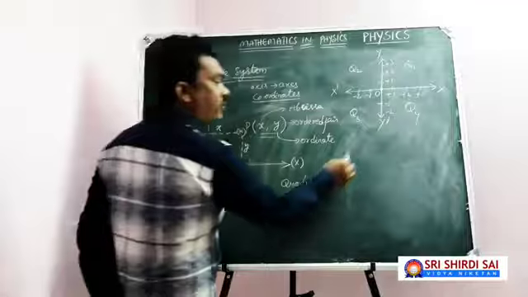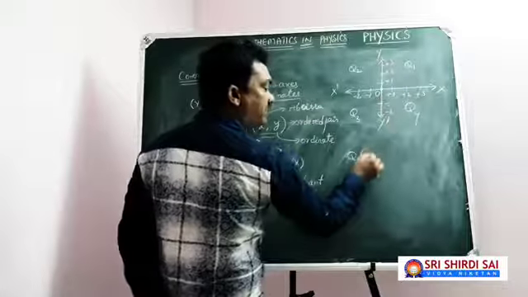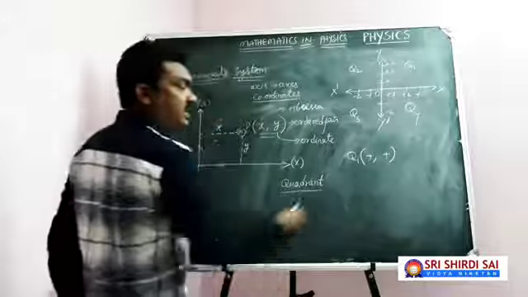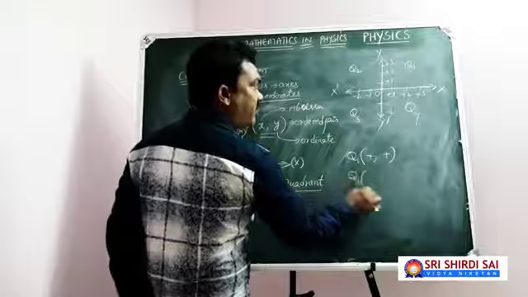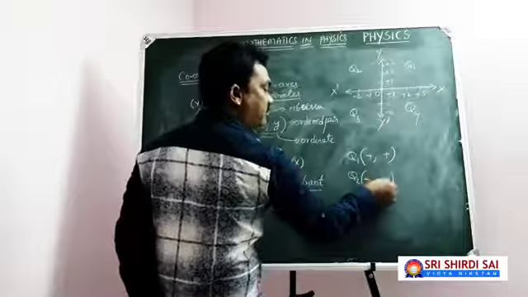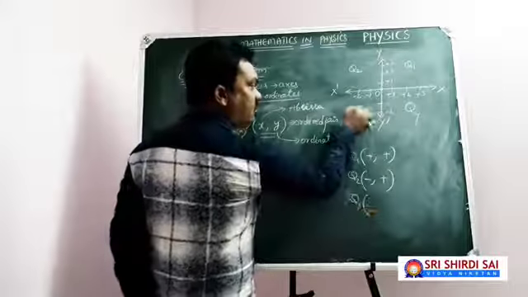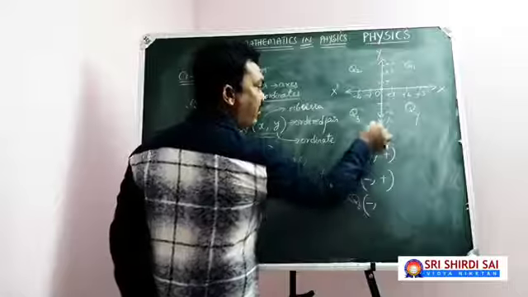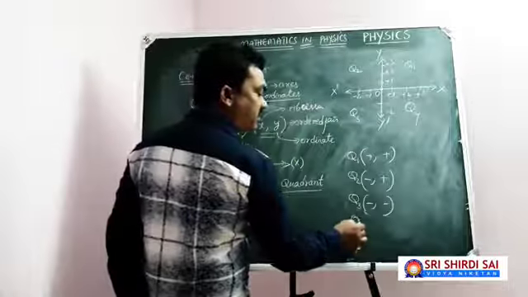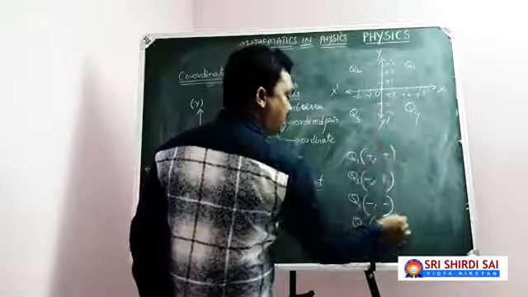So if your point is in the first quadrant, then the x coordinate is positive and the y coordinate is also positive. In the second quadrant, the x coordinate is negative but the y coordinate is positive. In the third quadrant, the x coordinate is negative and the y coordinate is also negative. In the fourth quadrant, the x coordinate is positive and the y coordinate is negative.